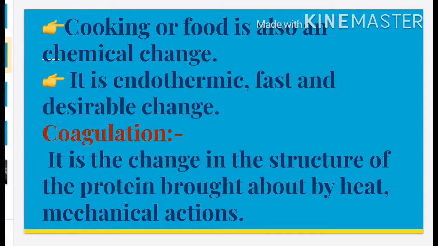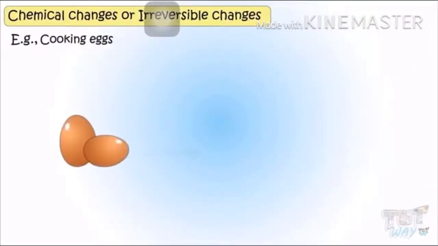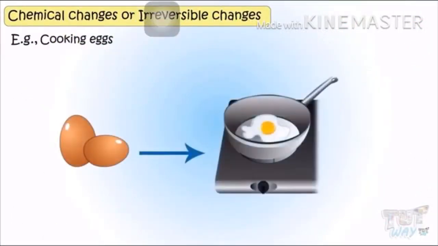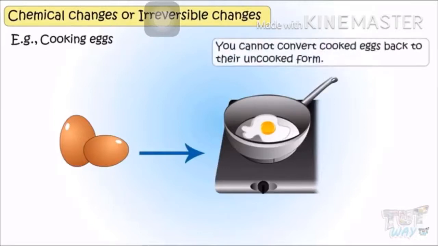Means in this, the protein size is increased. So let's see. This is a raw egg, and after cooking it will changes into an omelette. And you know that cooking of an egg is also a chemical change, because in this, the cooked form cannot be converted into an uncooked form.